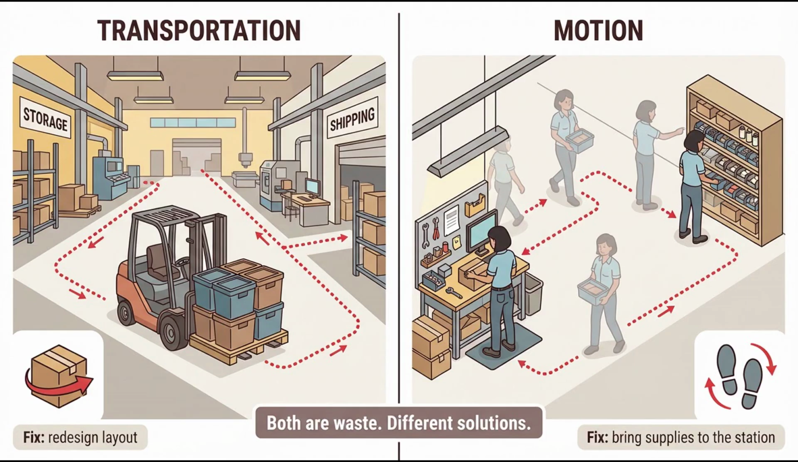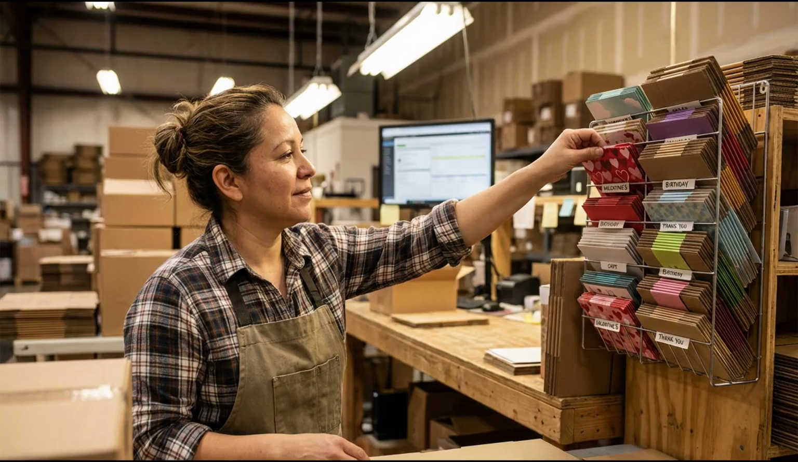Motion waste. Maria walking 2 miles for sleeves? You fix that by bringing the supplies to her. A small rack of message sleeves mounted right at her station. Maybe $30 in hardware. That is it. 2 different wastes that look similar but need entirely different fixes. Think about what that 2-mile walk actually costs.